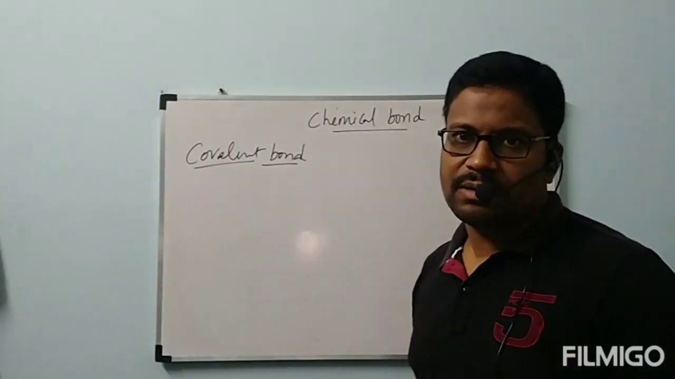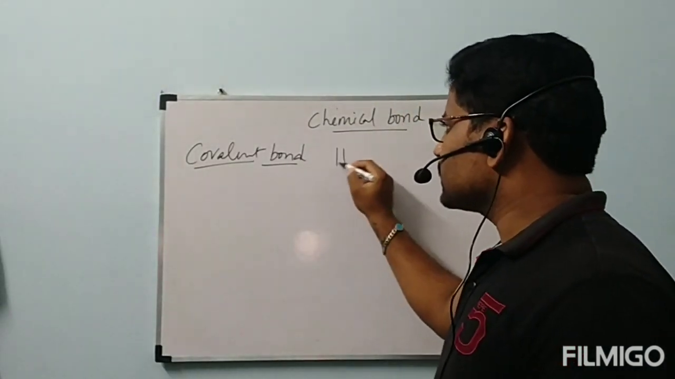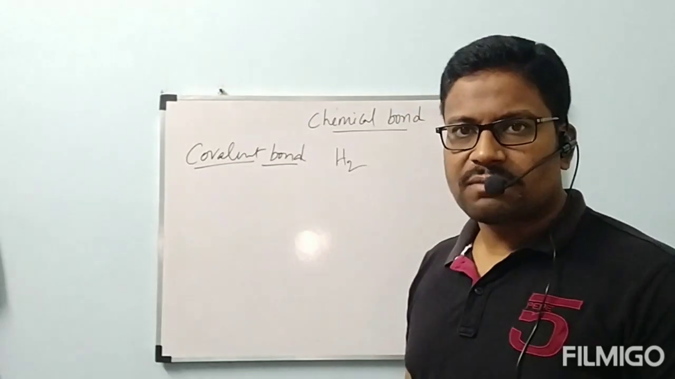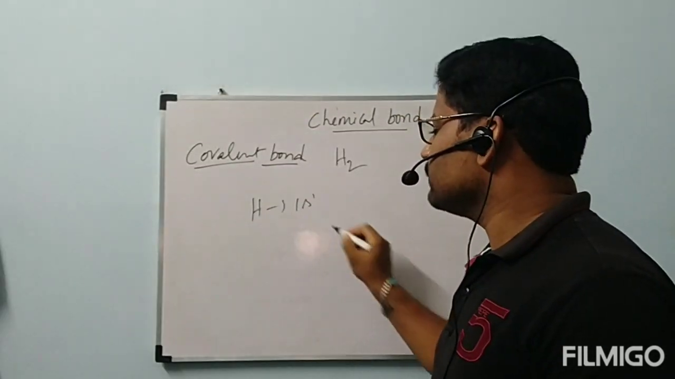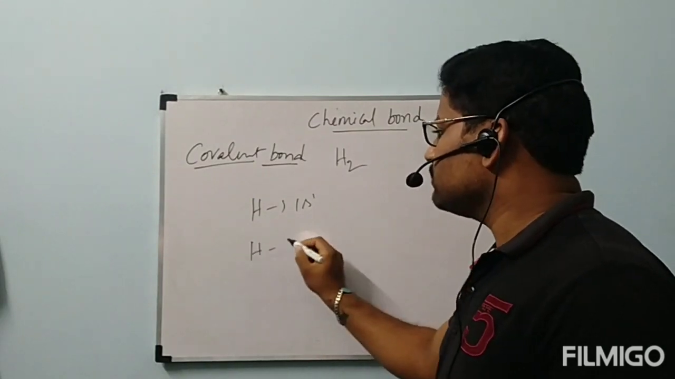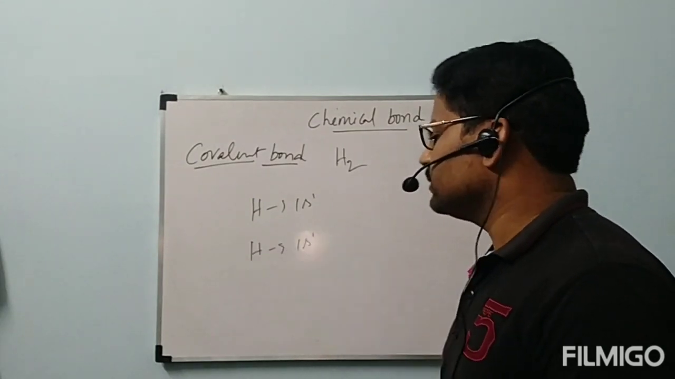Now, what about this covalent bond? For the explanation of this, let us consider the example of H2. Formation of the H2 molecule, in which one hydrogen atom has electronic configuration 1s1 and the other hydrogen atom also has electronic configuration 1s1.